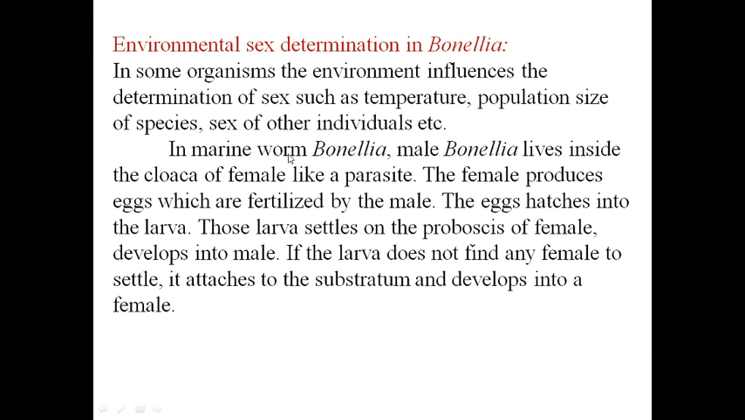In the marine worm Bonellia, male Bonellia lives inside the cloaca of female like a parasite. The female produces eggs which are fertilized by the male. The eggs hatch into the larva. Those larvae settle on the proboscis of female and develop into male. If the larva does not find any female to settle, it attaches to substratum and develops into female. So we discuss this in the diagram.